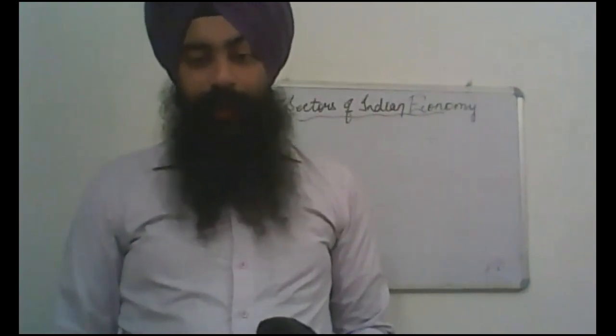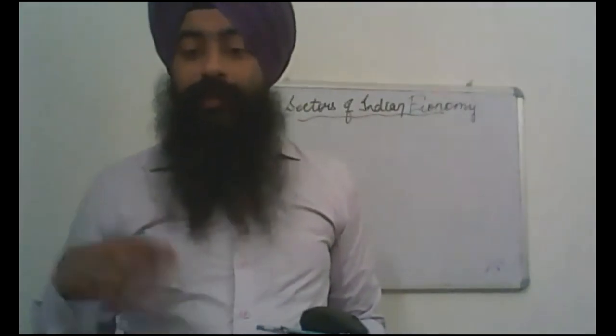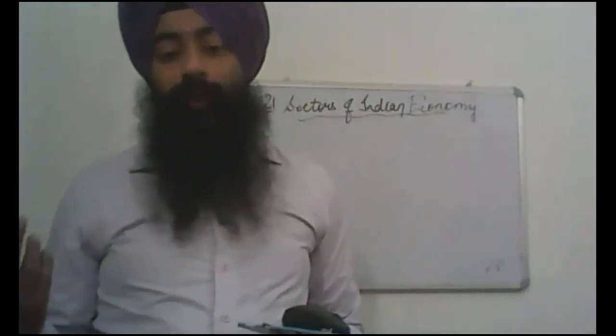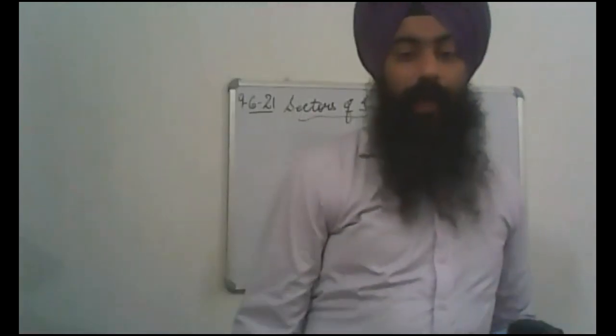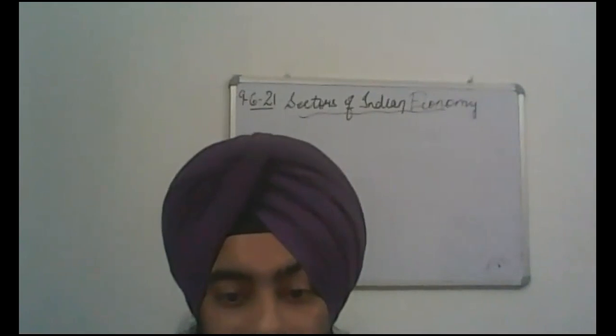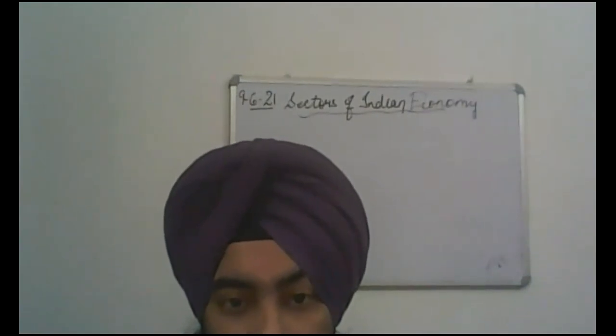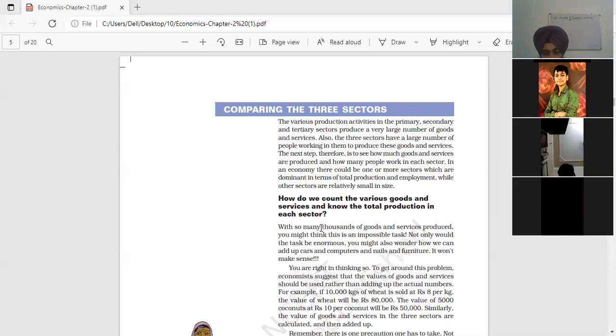Clear? Now the question arises: how do we count the various goods and services and the total production in each sector? How can we calculate the goods and services produced in various sectors?